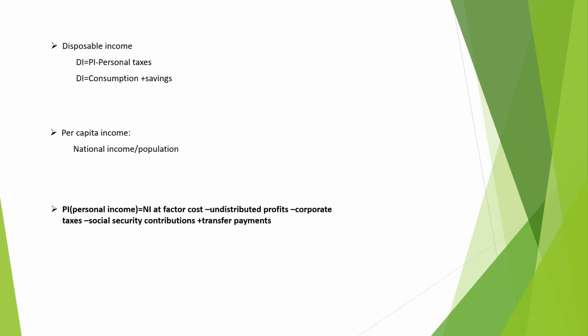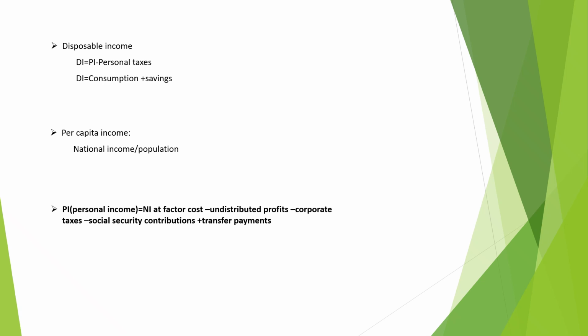Disposable income. Disposable income is that part of personal income which is left with the individuals after payment of all direct taxes like income tax, property tax, etc. Generally, disposable income is either spent for consumption, reserving the remainder for saving.